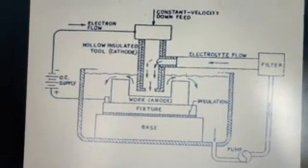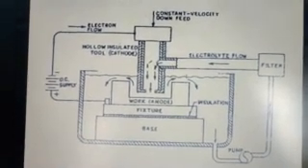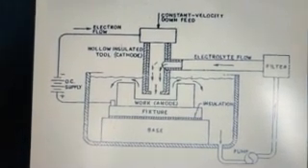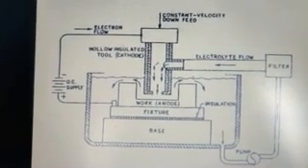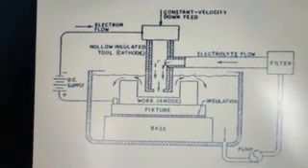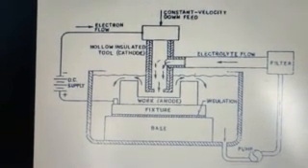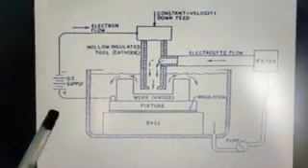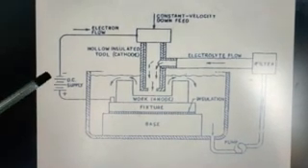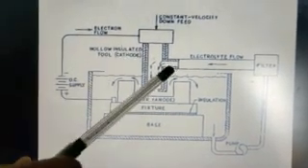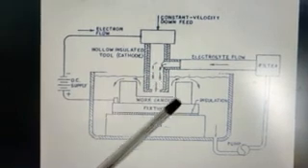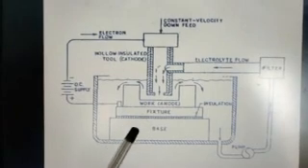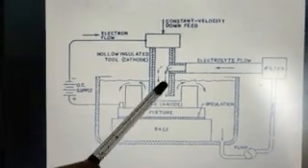And for that we require, like the term electrochemical, electrodes and an electrolyte. So that is the principle behind electrochemical machining, that is electrolysis. Faraday's principle of electrolysis is the working principle behind electrochemical machining. So in this we can see the power supply, which is a DC power supply, and the tool, which is the cathode, and the workpiece, which acts as the anode. So here you can see that the anode is positive and the cathode acts as negative.